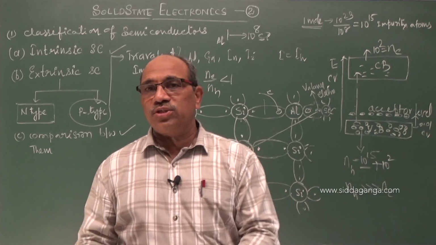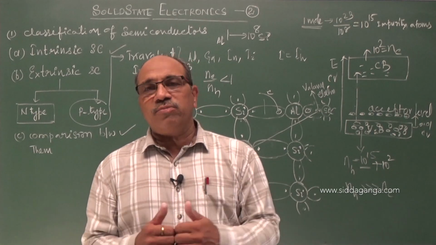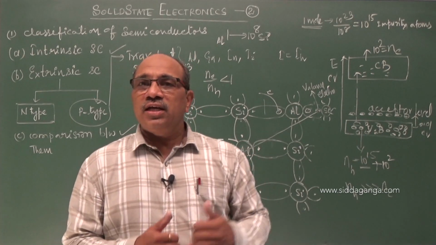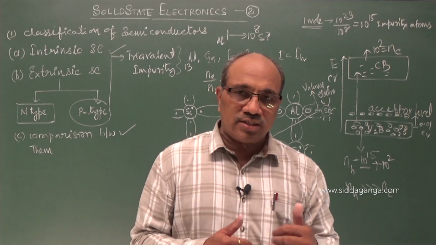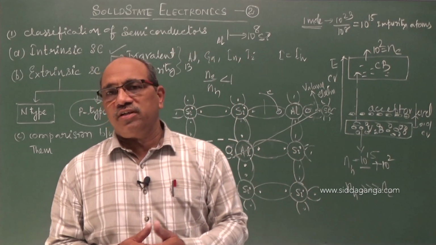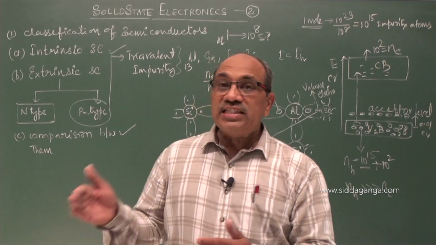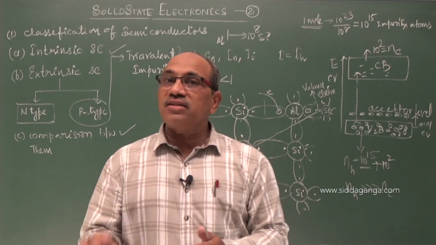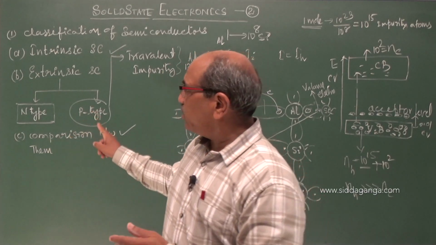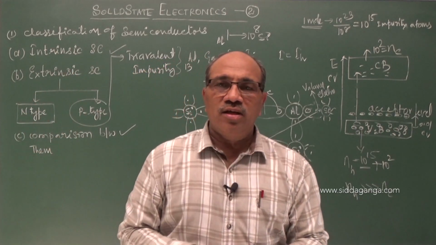Intrinsic cannot be used directly as a device, but with P and N type, by suitable combinations, we can design electronic devices like the PN junction or transistor, which have wide application in different electronic fields. This is the basic difference between intrinsic and extrinsic semiconductors. Coming to the P type and N type, they may also ask you.